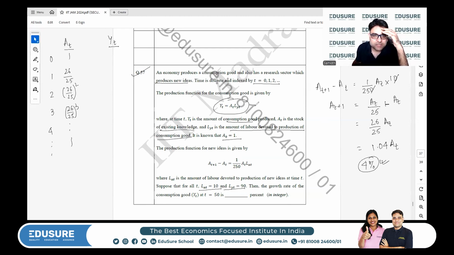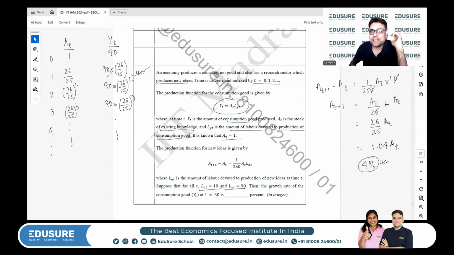Yt is 90 into At, so 90 into 26 by 25, 90 into 26 by 25 square, 90 into 26 by 25 cube. So it's basically a constant, 90, 90, that is what we are getting.